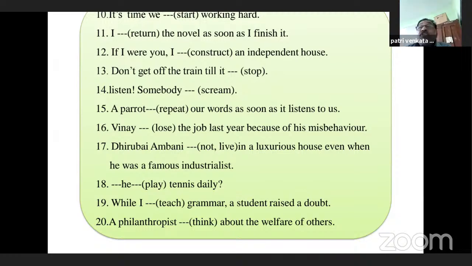A philanthropist, you know what, who is a philanthropist? A lover of mankind is called a philanthropist. One who loves fellow men or who loves human beings is called a philanthropist. A philanthropist thinks about the welfare of others. This is a general statement. A philanthropist thinks, T-H-I-N-K-S, about the welfare of others. Okay, let us see some more examples here.